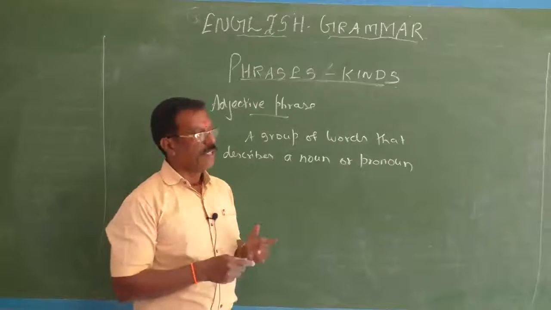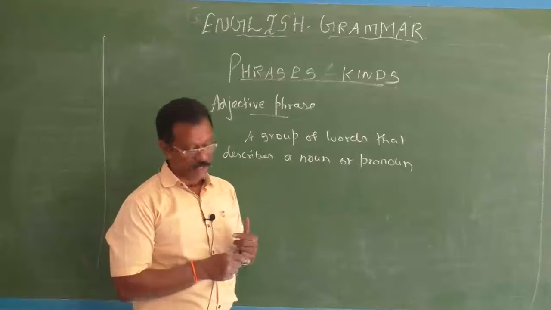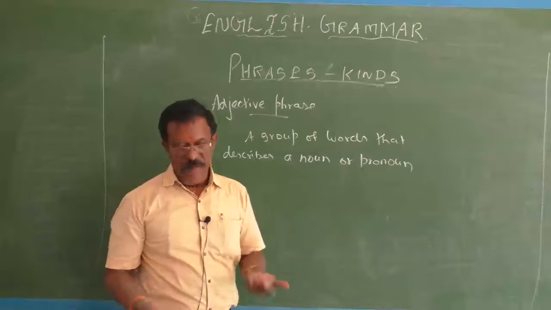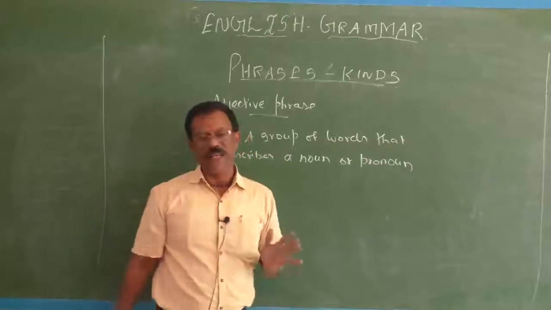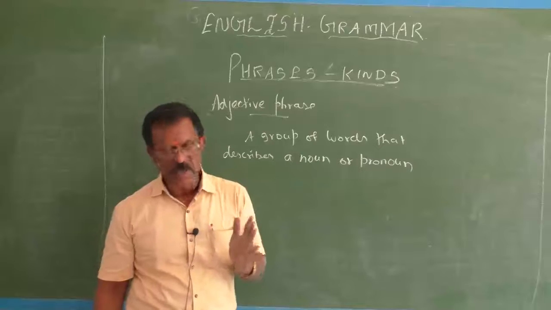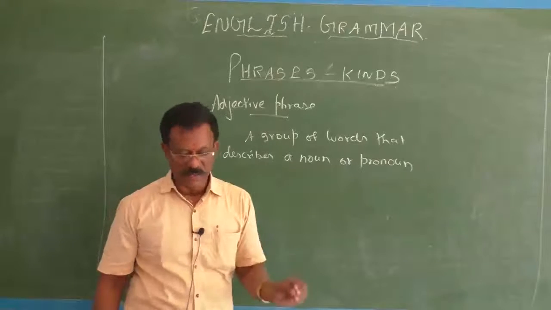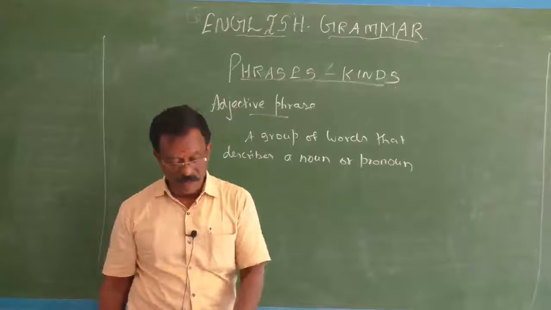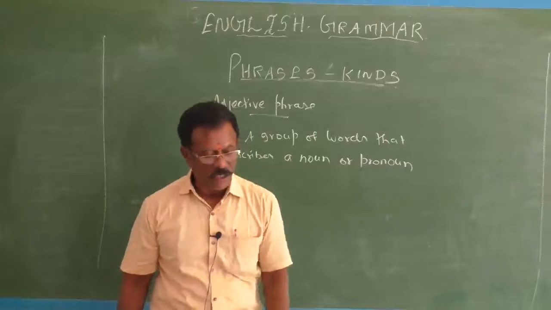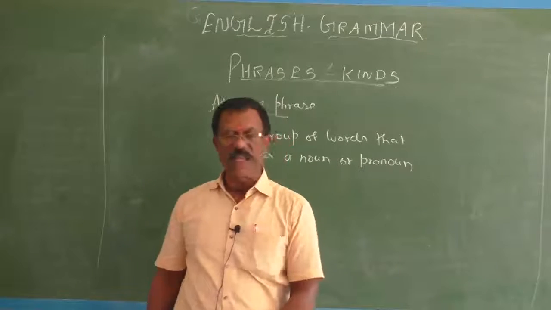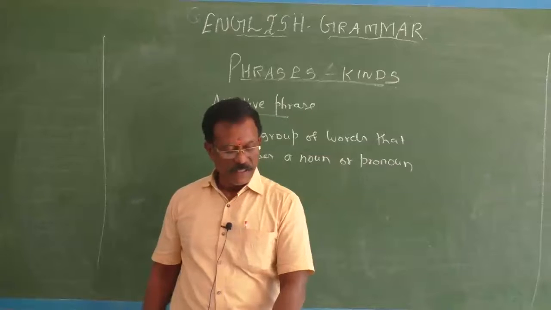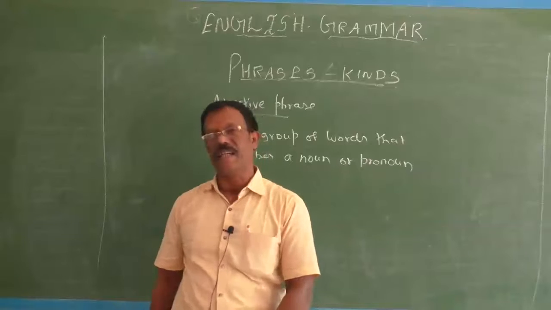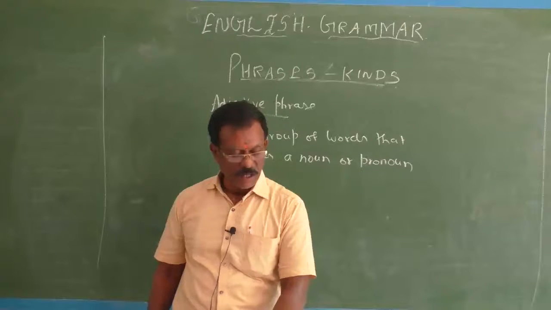The adjective in an adjective phrase can appear at the beginning, at the end, or in the middle of a phrase. So in an adjective phrase, an adjective can come at the beginning of a sentence, at the end, or in the middle. For each one I will give you one example, don't worry. An adjective phrase is a phrase or a group of words without a subject-verb combination that modifies a noun or a pronoun.